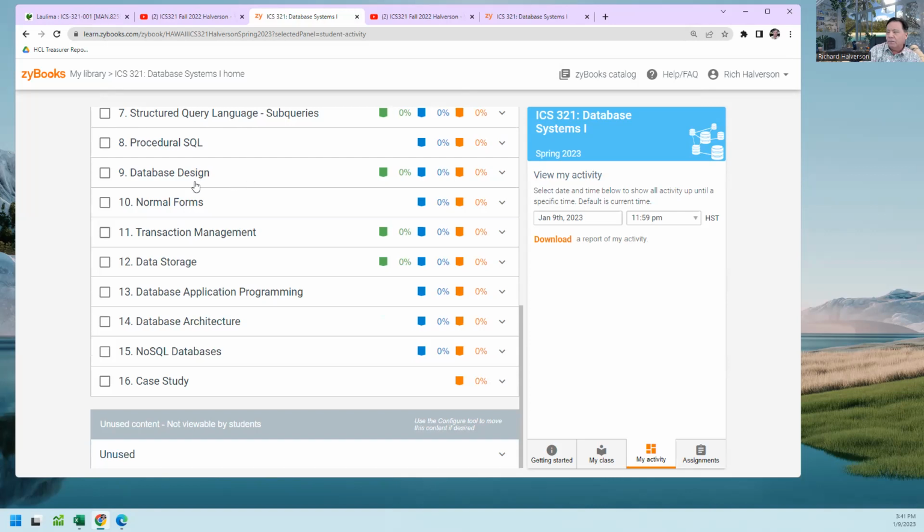A lot of the stuff corresponds to the server exercises, the server assignments, because we're actually going to be writing some triggers and some stored procedures, so we're going to be coding in lots of different languages. We're going to be writing some PHP code and some Python code. You're not expected to know any of the languages, so it's all for the first time. If you know Java, that's great, you're very prepared. And that's what this course is all about.